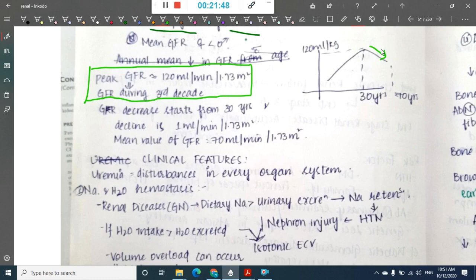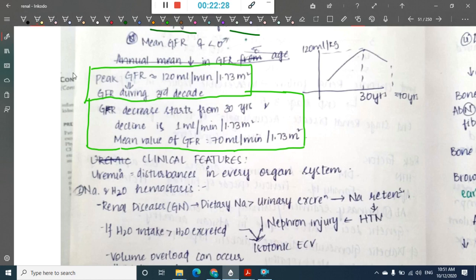So here you see the GFR is declining, right? From 30 years there is a decline in GFR, of about 1 milliliter per minute per 1.73 meter square per year, and the mean value of GFR at 30 years will be 70 milliliters per minute per 1.73 meter square. You should remember that the peak GFR is present at 30 years, and after that the GFR decreases slowly. The decline is 1 milliliter per minute per 1.73 meter square.